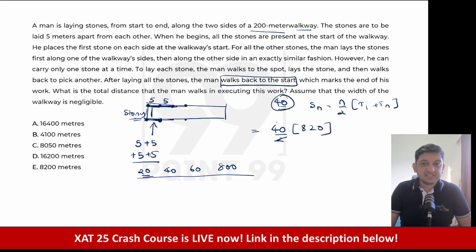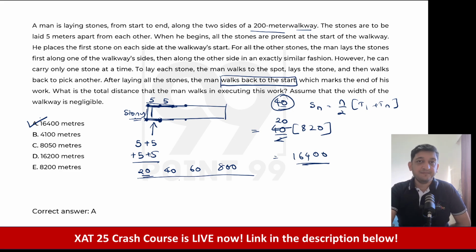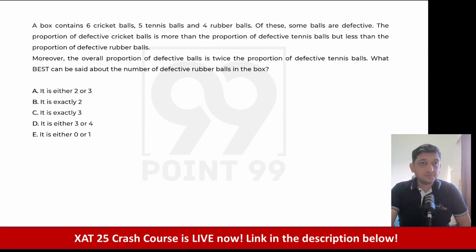Now, if you just cancel this out, you are going to get a 20 here. 20 into 820 will be 2 zeros, and 82 into 2 will be 164. So the correct answer here should be 16,400 meters, option A. Let's look at the next question now.